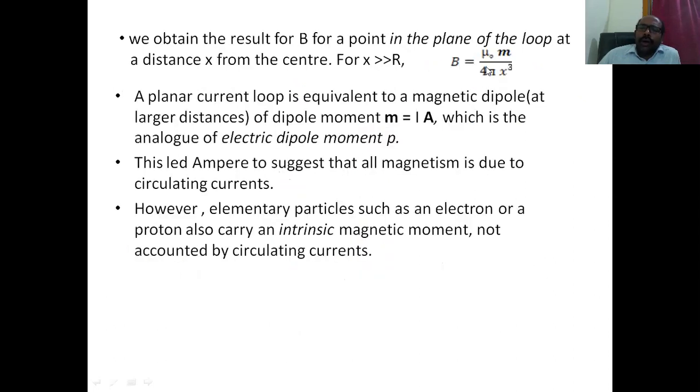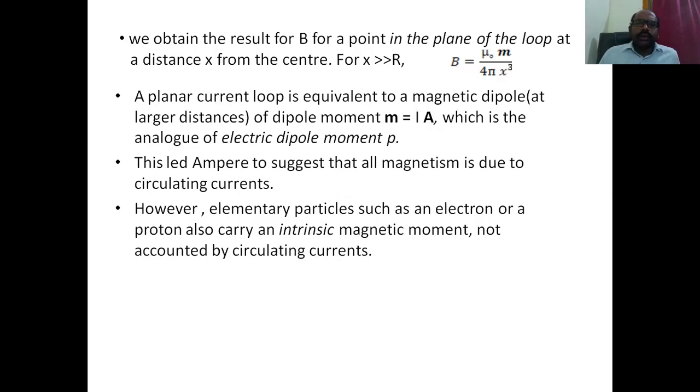On equatorial point, 1 by 4 pi epsilon naught p by x cube. So these two are in analogy with the electric field due to electric dipole, except here the electric dipole moment is replaced by the magnetic dipole moment M. So the coefficient is 1 by 4 pi epsilon naught, here mu naught by 4 pi, right?